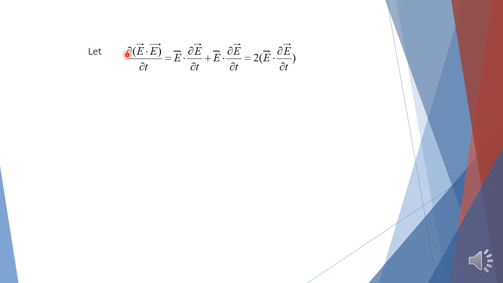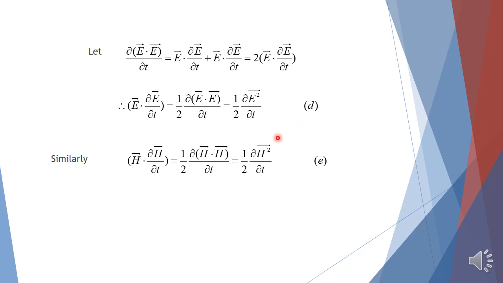Let us consider ∂(E·E)/∂t. From the partial differential equation, we can write it as E·∂E/∂t plus E·∂E/∂t, that is equal to 2 E·∂E/∂t. Therefore E·∂E/∂t will be equal to 1/2 ∂(E·E)/∂t, that is equal to 1/2 ∂E²/∂t. Call it equation D.